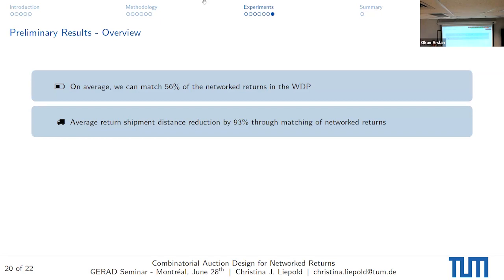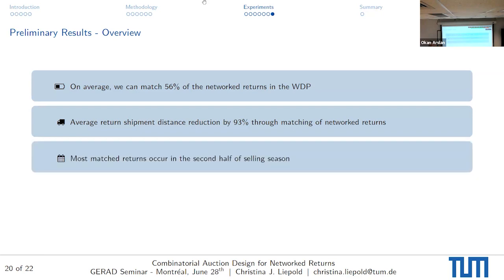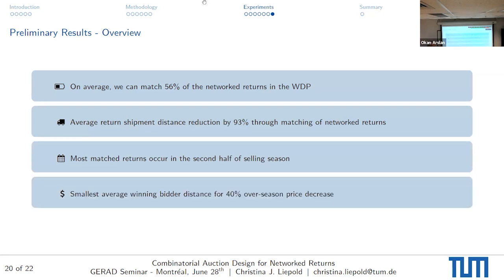This reduces, obviously, if we relax this. Then most matched returns occur in the second half of the selling season, posing this salvaging capacity. And then finally, the smallest average winning bidder distance occurs for 40% over-season price decrease, which would also then determine whether an item is suited to be auctioned off in the network return setting.